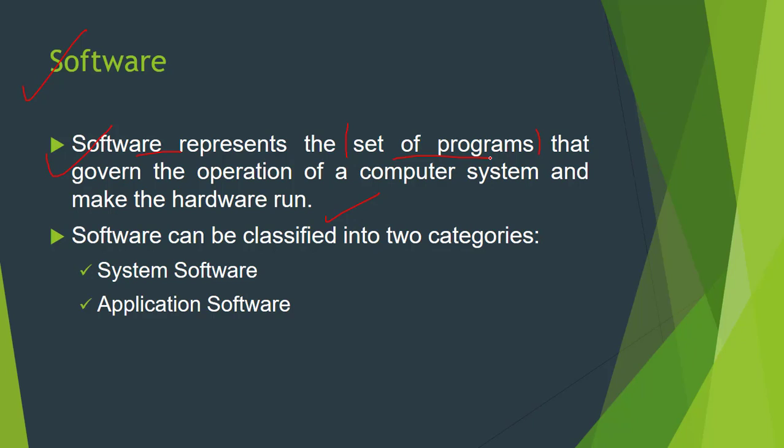It means software will define for our computer what to do, how to do, when to do, how it has to display the result, how it will take the input, and how it will do the processing. It means software generally works as the main logical and functioning part of our computer system.